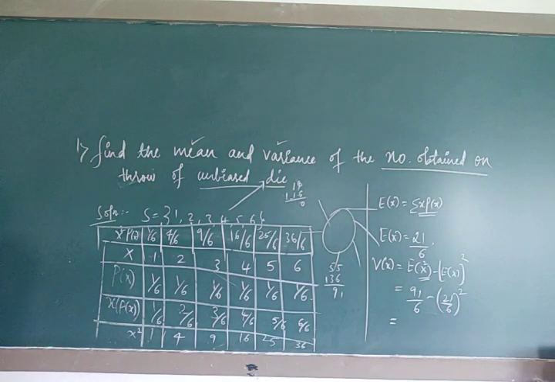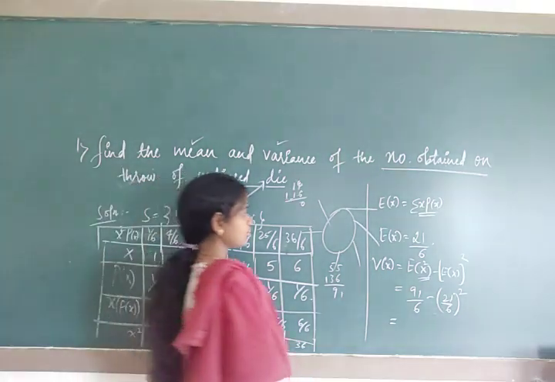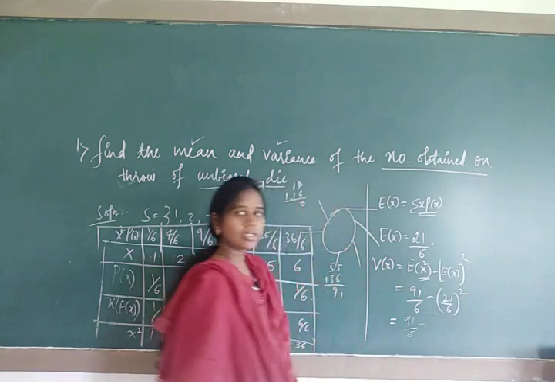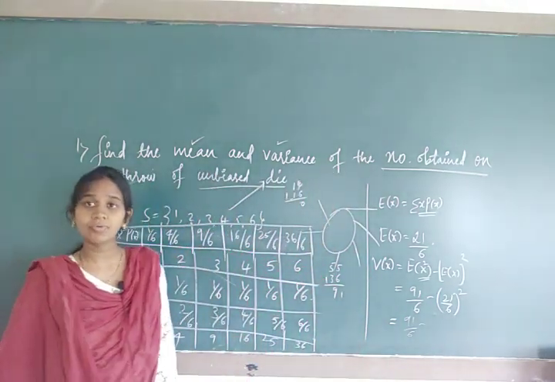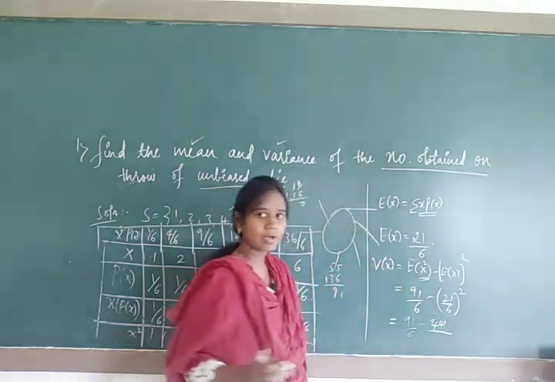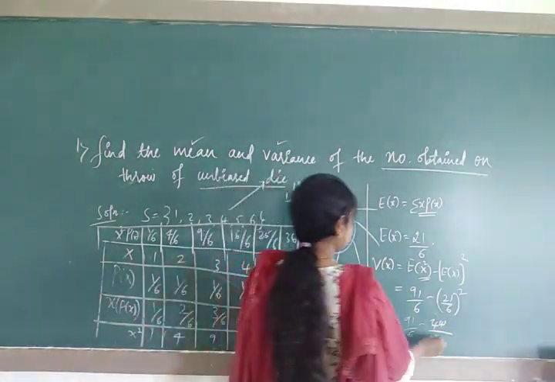Check it out: 91 upon 6 minus 21 by 6 whole square, because the E of x value is this one. 91 upon 6 minus, what is 21 square? It's 441. 441 by, what is 6 square? It's 36.